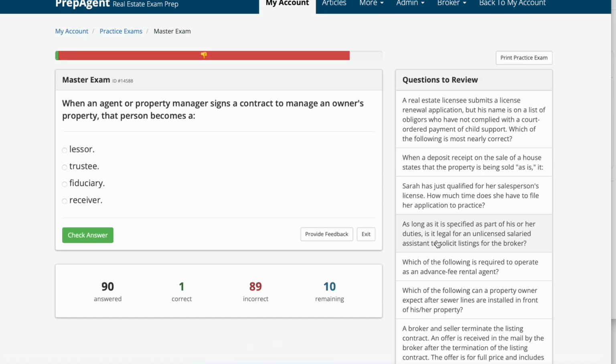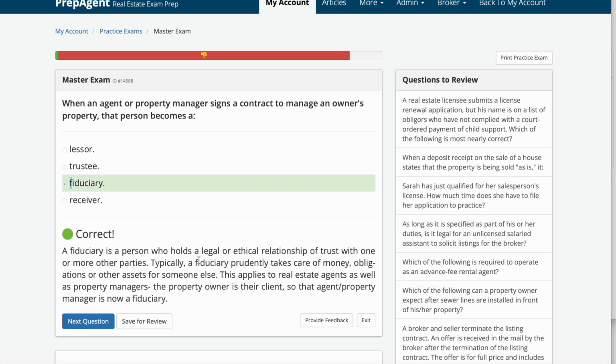When an agent or property manager signs a contract to manage an owner's property, that person becomes A, lessor, B, trustee, C, fiduciary, or D, receiver. And the answer is C, fiduciary.